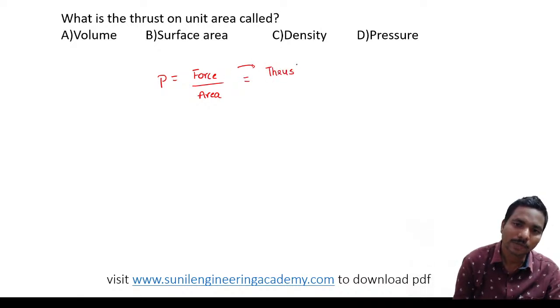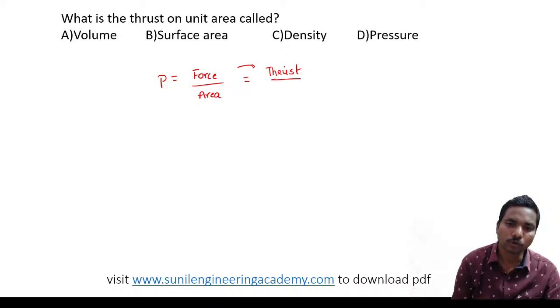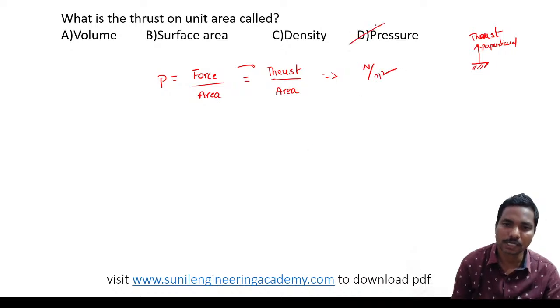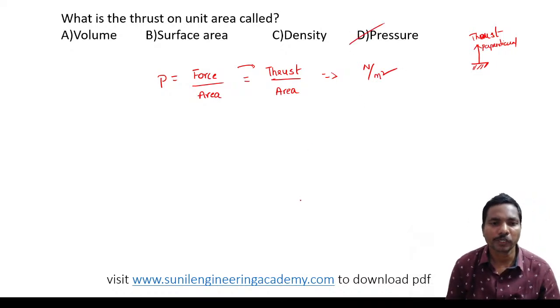So thrust is nothing but it is one type of force which is acting in the upward direction. If it is a surface, it is perpendicular. The perpendicular force to the surface is nothing but you can say thrust. So you can also say thrust by unit area. Newton per meter square is the unit. So the answer is option D, pressure. Force by unit area or thrust by unit area is nothing but pressure.